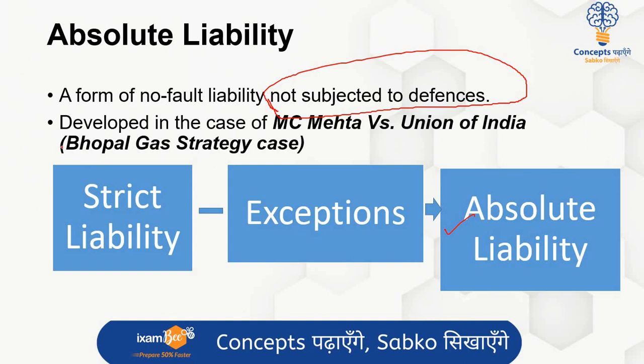इसका बेस्ट केस कौन सा है? भोपाल गैस ट्रेजेडी केस. Everybody knows Union Carbide Company, due to which methyl isocyanate had leaked. Because of the leak of gas, everybody was affected across the city in Bhopal. In this particular case, the absolute liability concept was developed, and the statement was also made by the justice that some principles become obsolete with time.